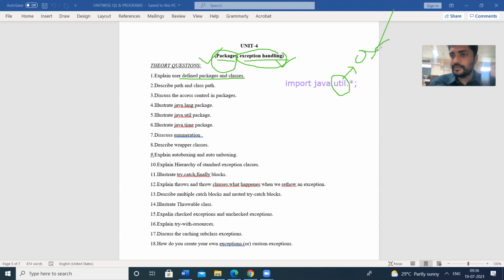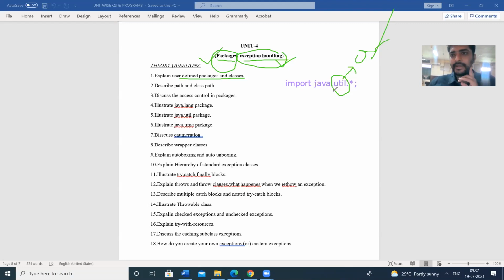A class can have class members, that means variables, objects, methods, interfaces, anything. The class can consist of anything, either methods or interfaces or variables. So the package is nothing but a collection of classes. The package consists of the classes.